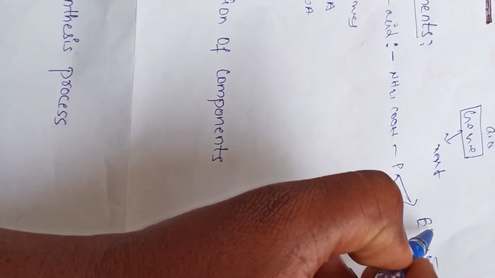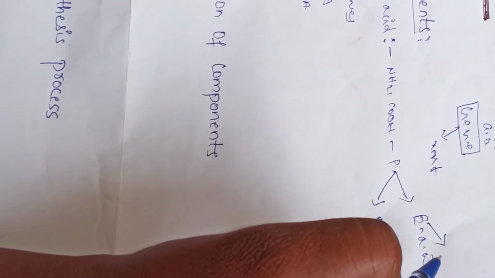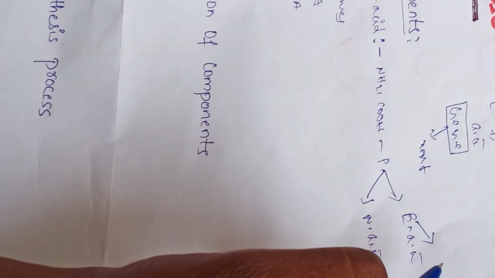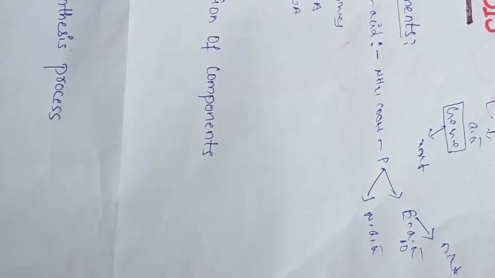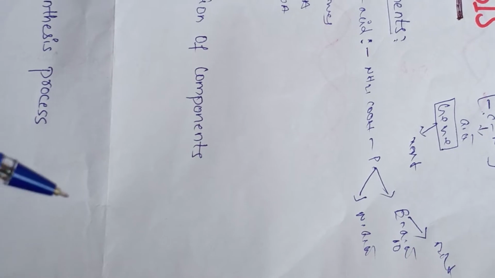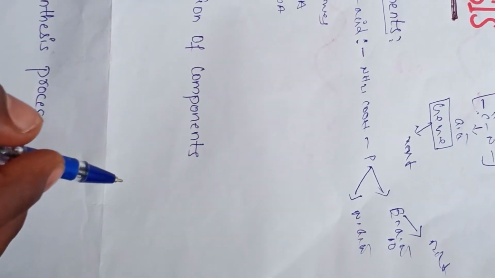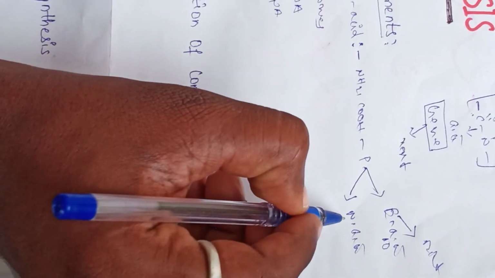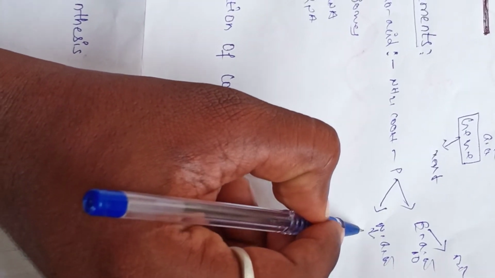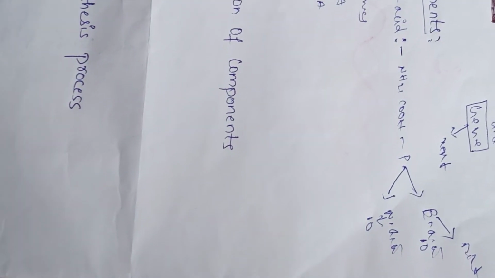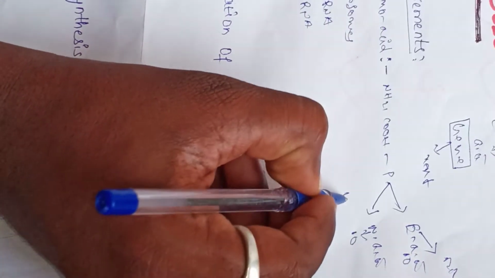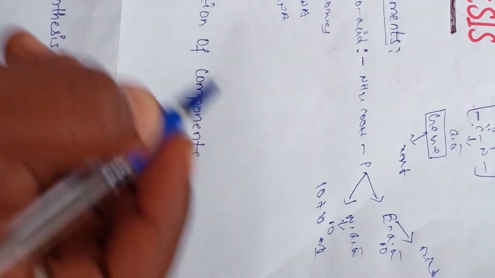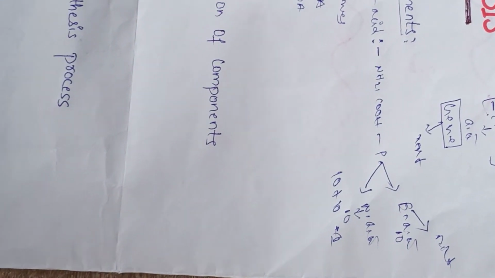What is essential? The essential amino acids cannot be produced in our body; they are obtained only from dietary sources. So how many essential amino acids are present in the body? Total 10 essential amino acids. Non-essential amino acids are produced by our body. These are also 10 amino acids. Totally how many amino acids are present in our body? Totally 21 amino acids: 10 plus 10, and the remaining one amino acid acts as both essential and non-essential.